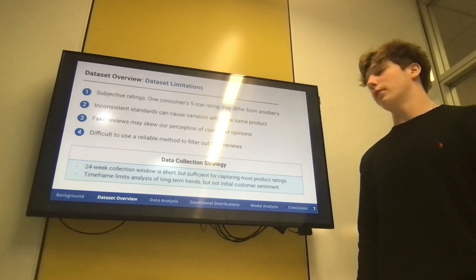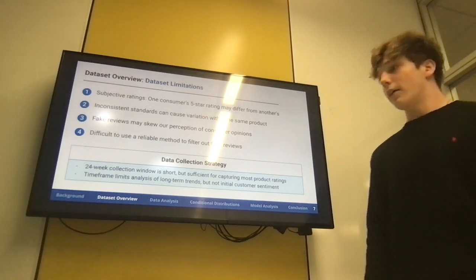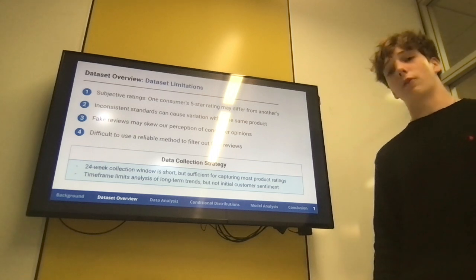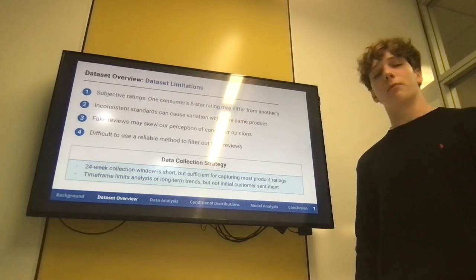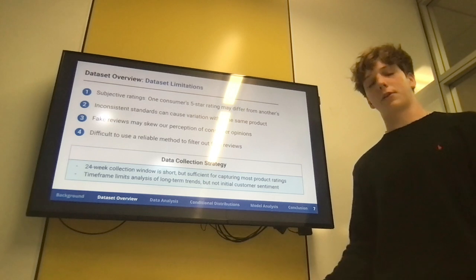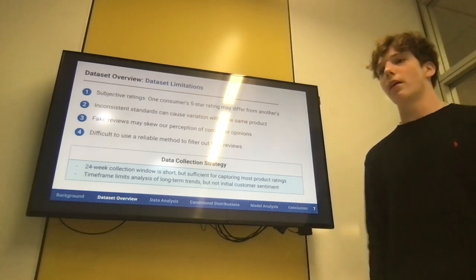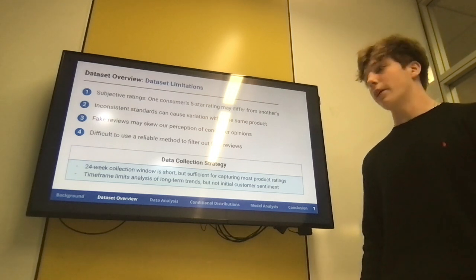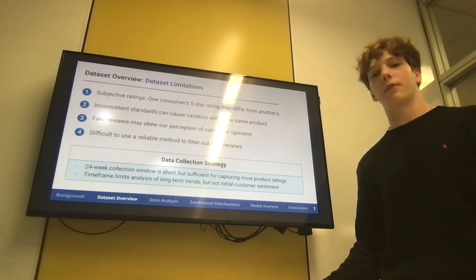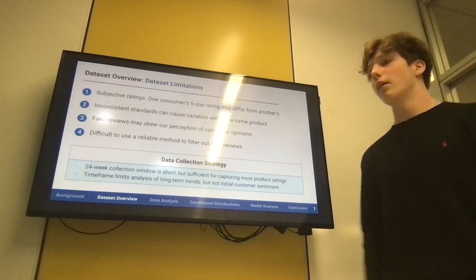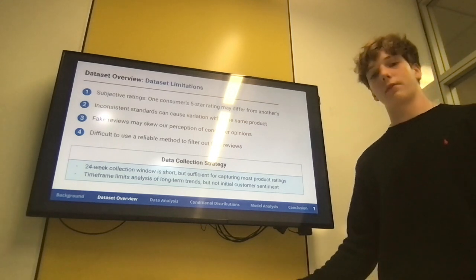It's also important to look at the data collection strategy. Now, initially, I thought that the 24-week collection window was pretty short and wouldn't be enough to get the full picture of a product's review. However, most product reviews and consumer sentiment are realized within the first few weeks of a product being released, so the 24-week collection window would be sufficient.